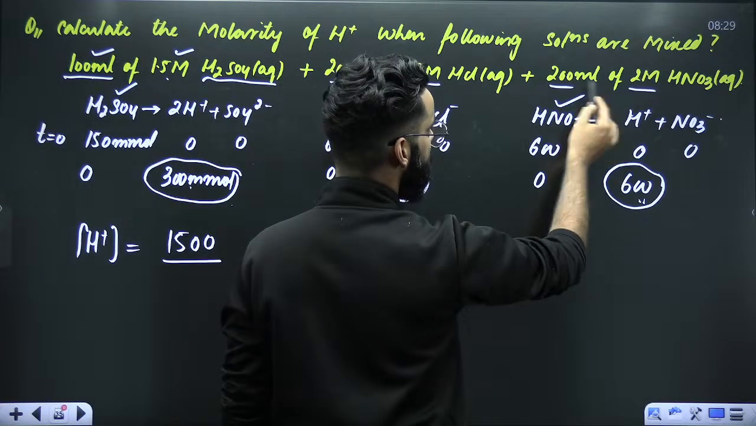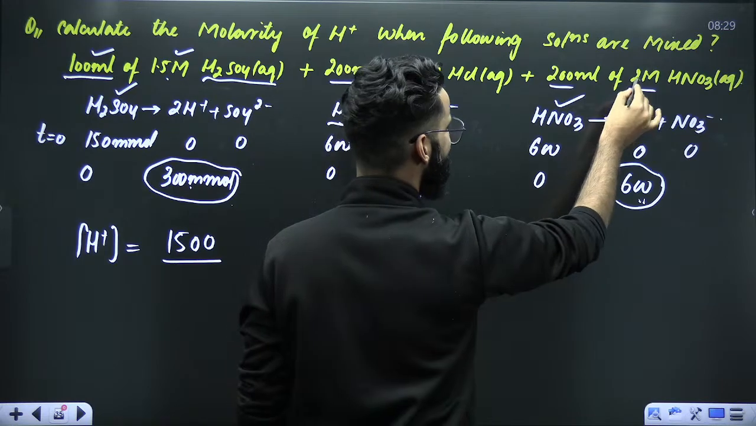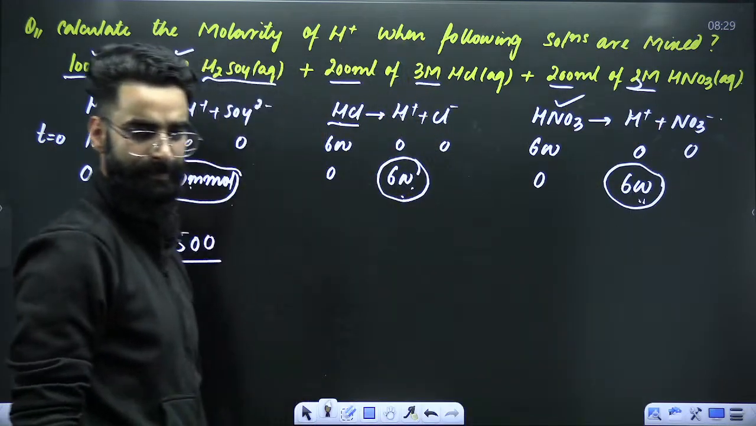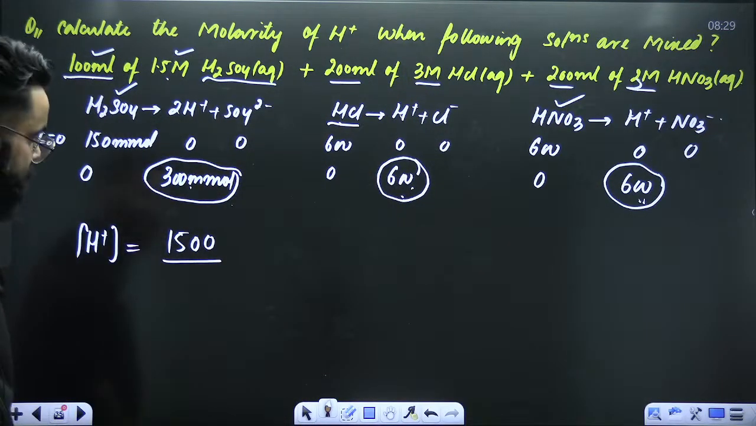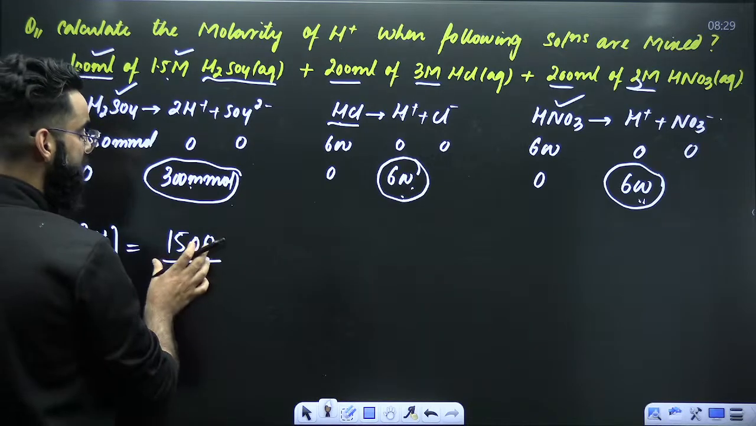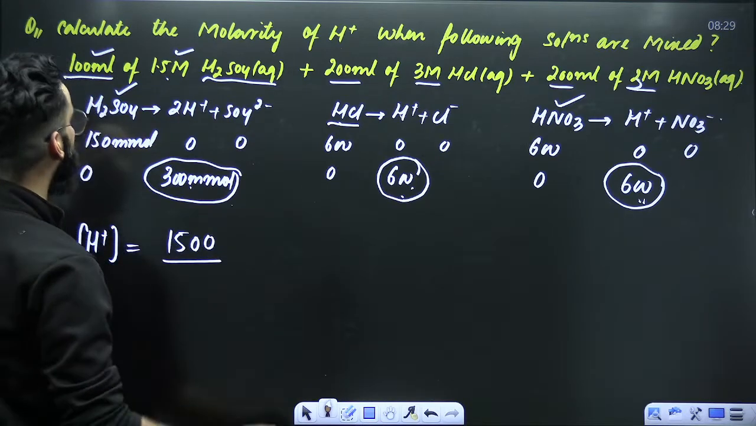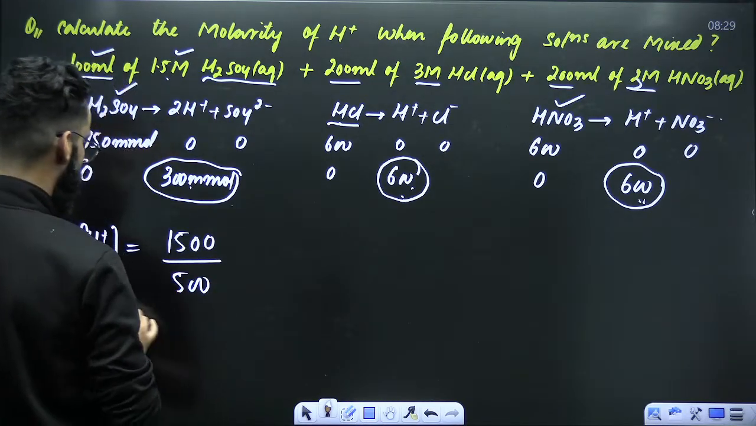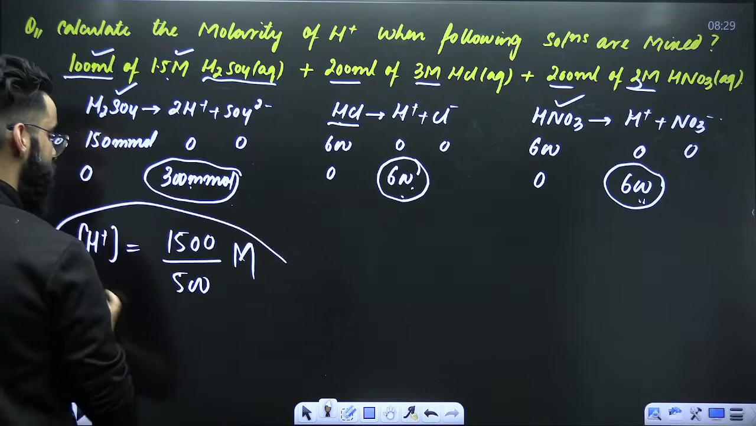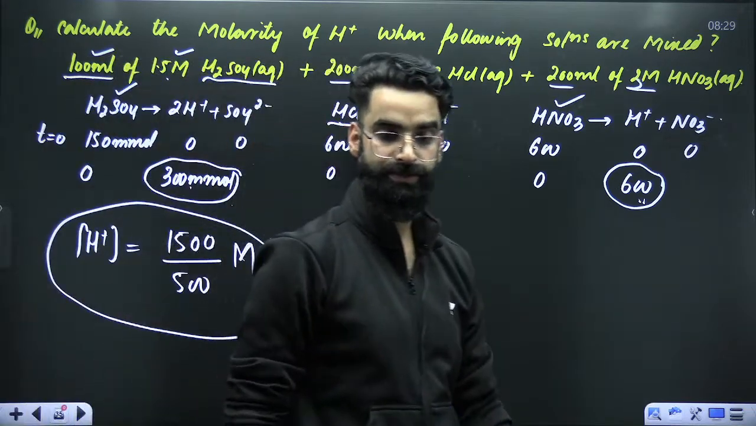Okay, 1500 millimoles of H positive finally in the container divided by total volume, 100 plus 200, plus 200, so this is 500 ml. So this is the final concentration of H positive in the final solution. Yeah?